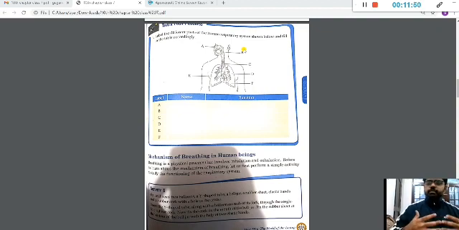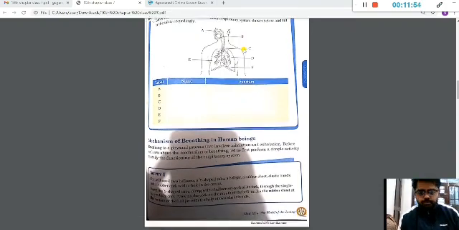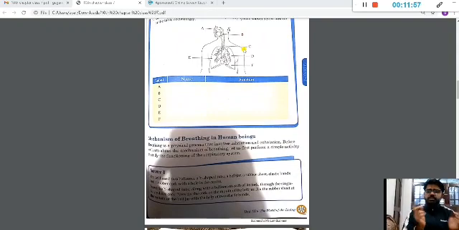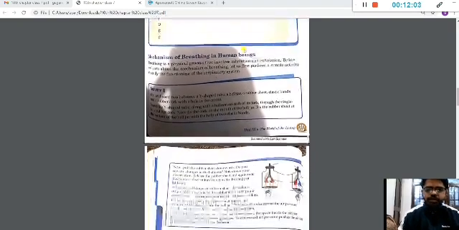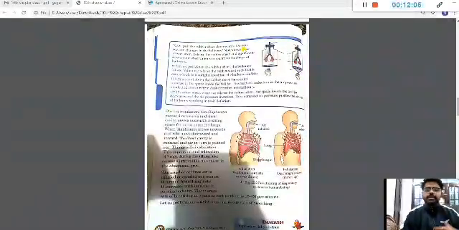Your ribs will move outwards, your diaphragm will go downwards, and the volume of the chest cavity has increased, and that's why the air rushes from outside to inside the lungs, right? And what happens during exhalation, when you are giving out the air,